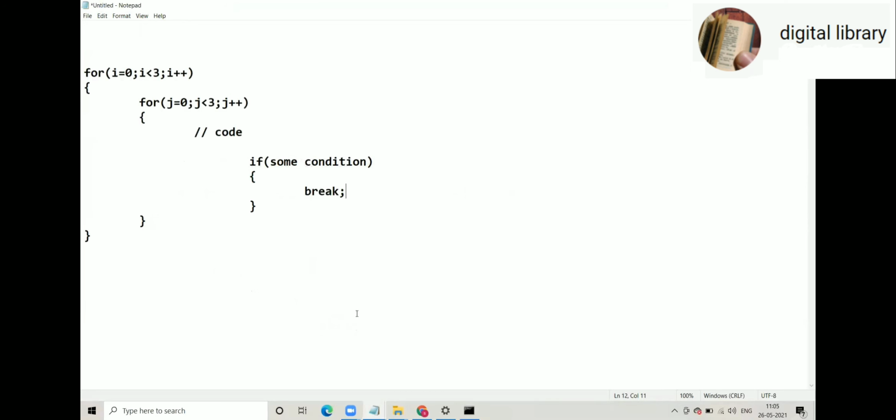That's a very small thing, and that's not always used. If you have any condition inside the inner for loop, and based on that you want to come out from the outer loop, then only it is useful. Otherwise, it's not that useful.